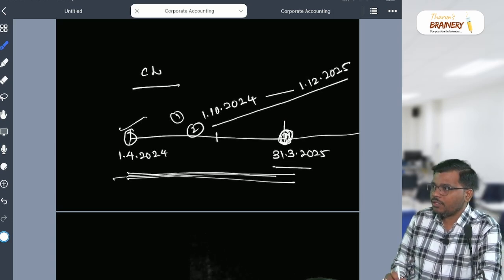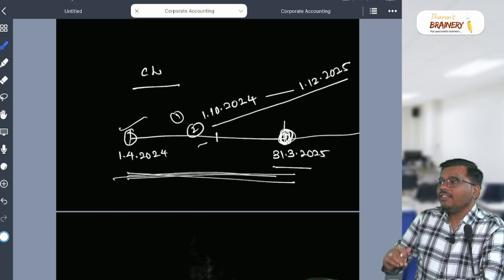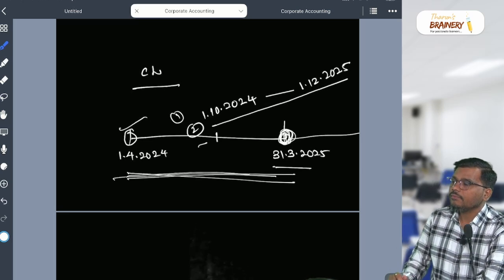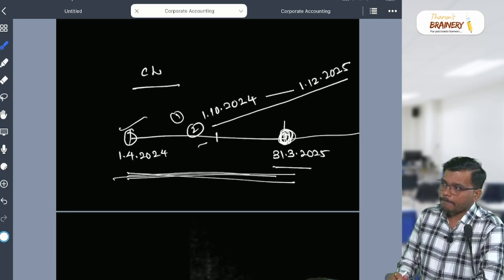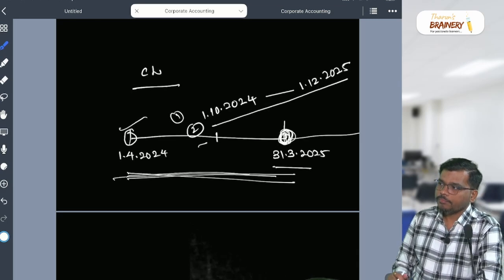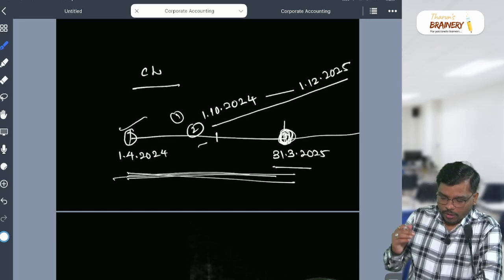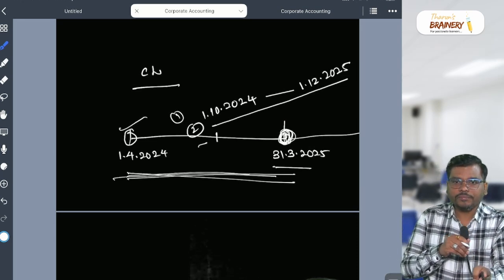That is the balance sheet date, so on the balance sheet date we need to classify whether this loan is current or non-current. If it goes beyond, next financial year, I can take. Very good answer. Yes, what he said, have you understood?